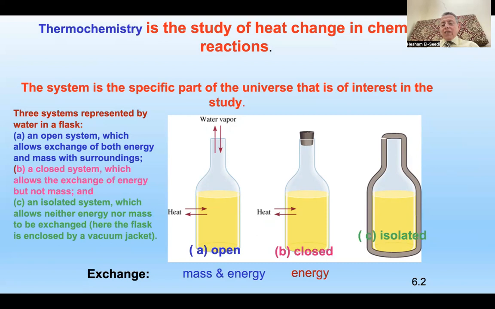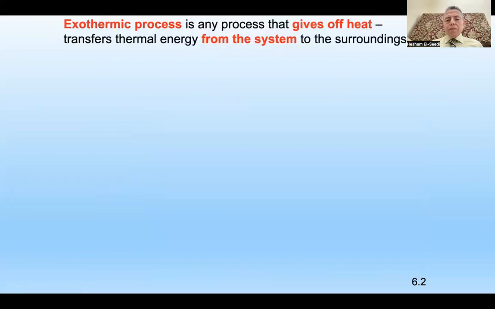What about if it is isolated? It will be no factors at all. It will be nothing, right? So now you can understand the system here. The system measured by water, when it is open, it means that exchange of both energy and mass. When it is closed, it means that you only have the energy. When it is an isolated system, like this case, it means that you will have nothing, right?